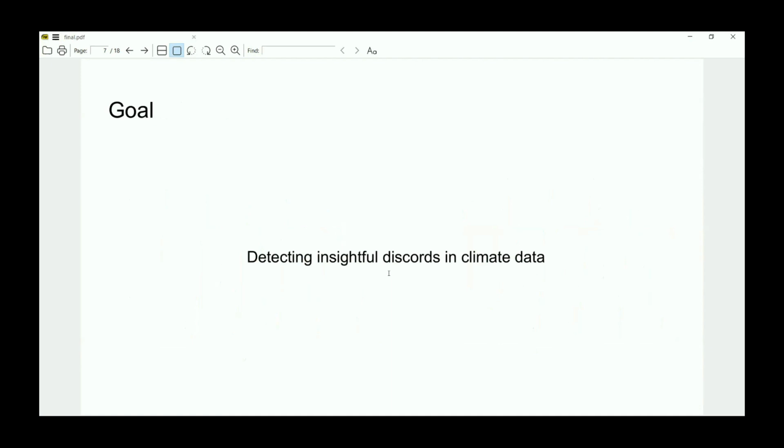We use an unsupervised learning approach, because labeled data in climate is very difficult to obtain, especially for outliers, since what is an outlier or not depends on the expert. And as we said, the goal is discords, not points. We need to detect the pattern-wise anomalies.